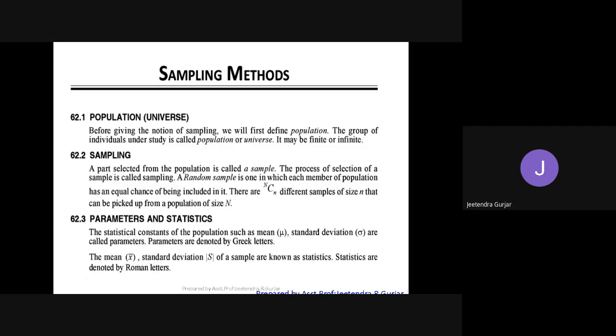Population, or we are going to take some statistics on that, and then we will produce it as a population. This population may be finite or infinite. Suppose if you take the students in the college, it is finite. You can count how many students are there in mechanical A division, mechanical B division. They are all finite. We can count it very easily. Therefore, this is also a population.